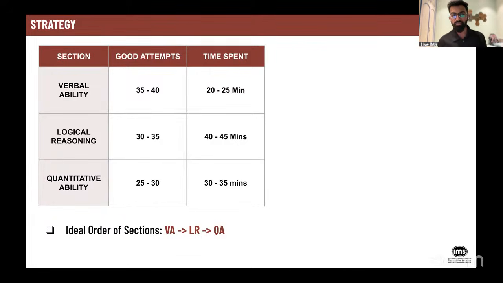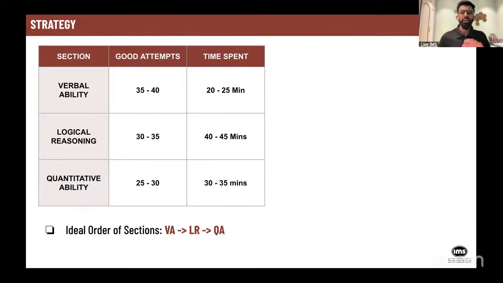Talking about logical reasoning, the good attempts were 30 to 35. This is one of the most time consuming sections. Like I said, visual reasoning, even though it seems easy, will end up taking too much time if you have to visualize each and every question. So for 30 to 35 good attempts, you need to spend somewhere between 40 to 45 minutes. Definitely, there will be five questions which you need to look.